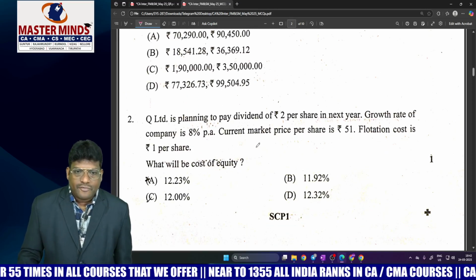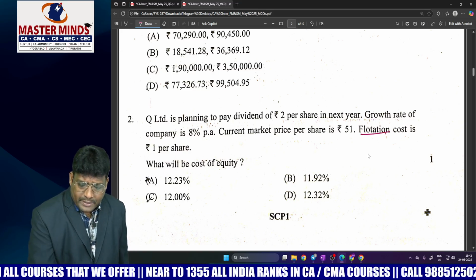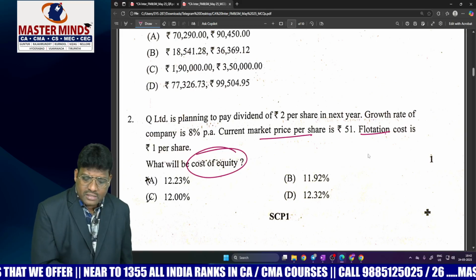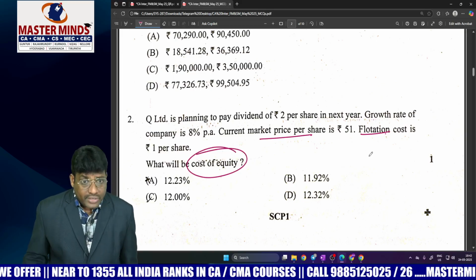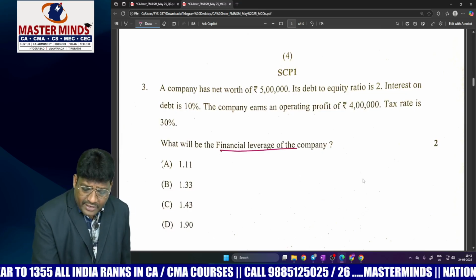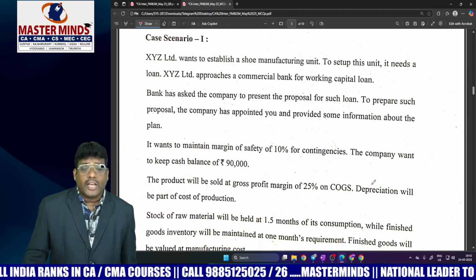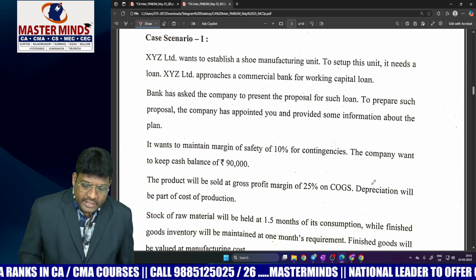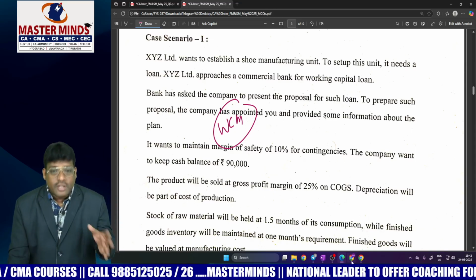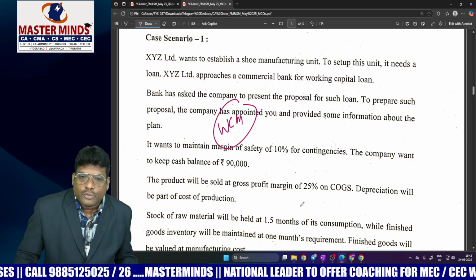Thereafter, this is the question from cost of capital, where the flotation cost treatment, market price, growth rate, and cost of equity were asked. A very simple question. And coming to this one, the company net worth, this is financial leverage, a direct question. Surprisingly, the case scenario was asked from working capital management. That question is also direct. We discussed this question in our regular classroom work.